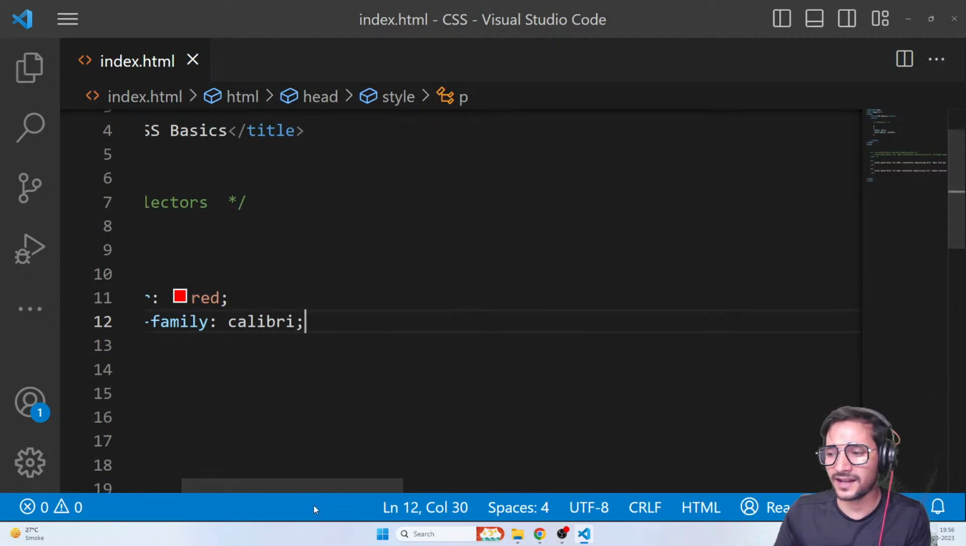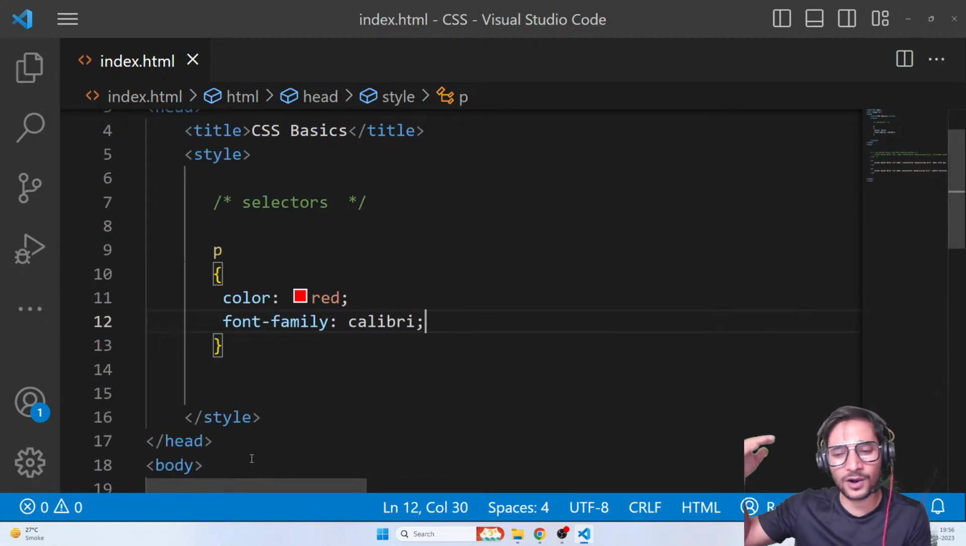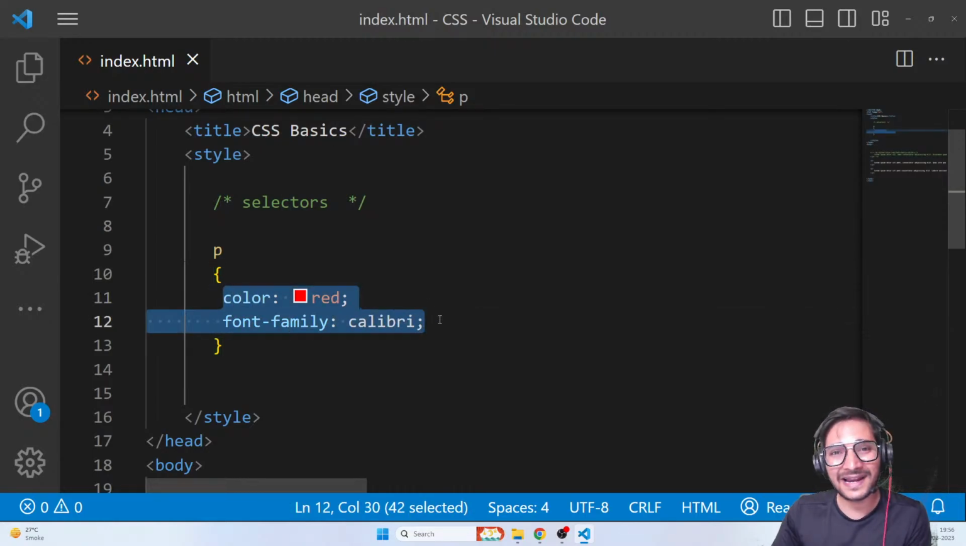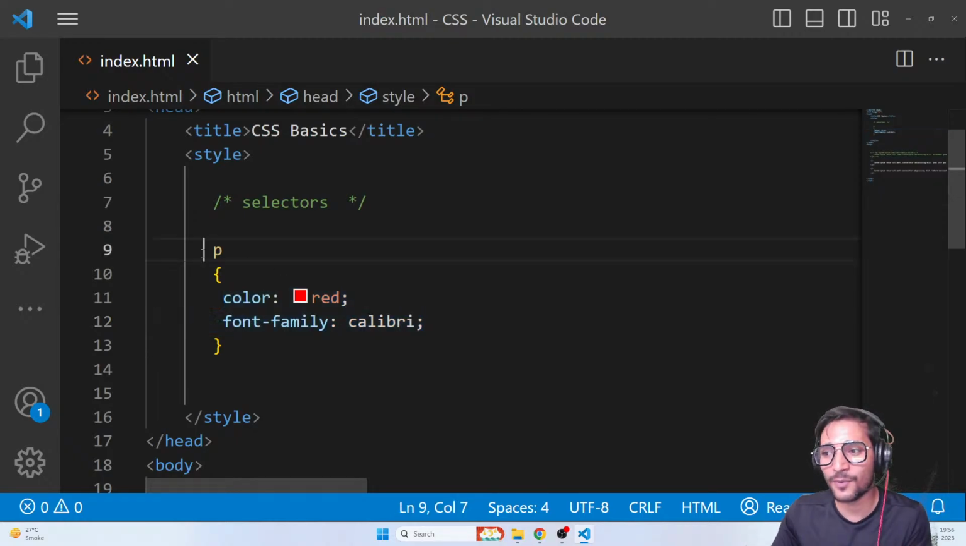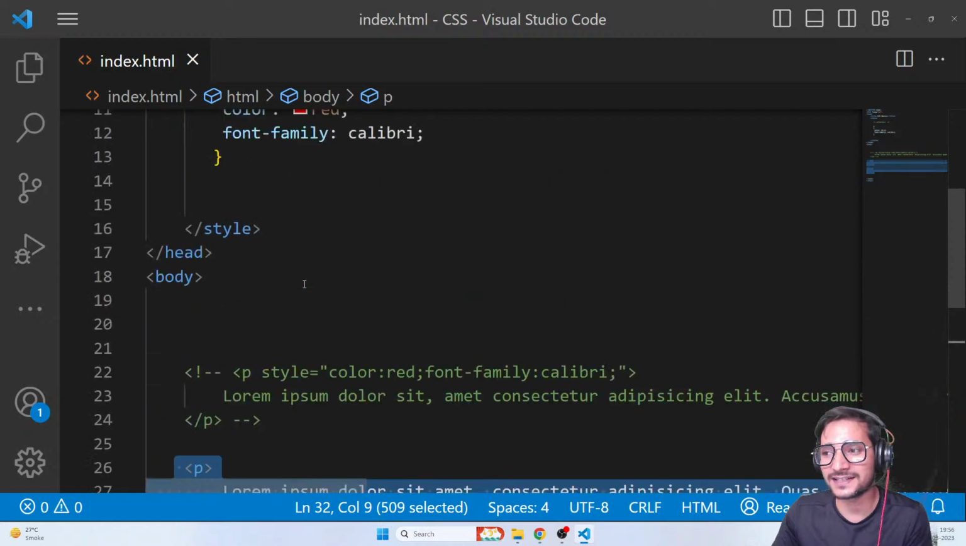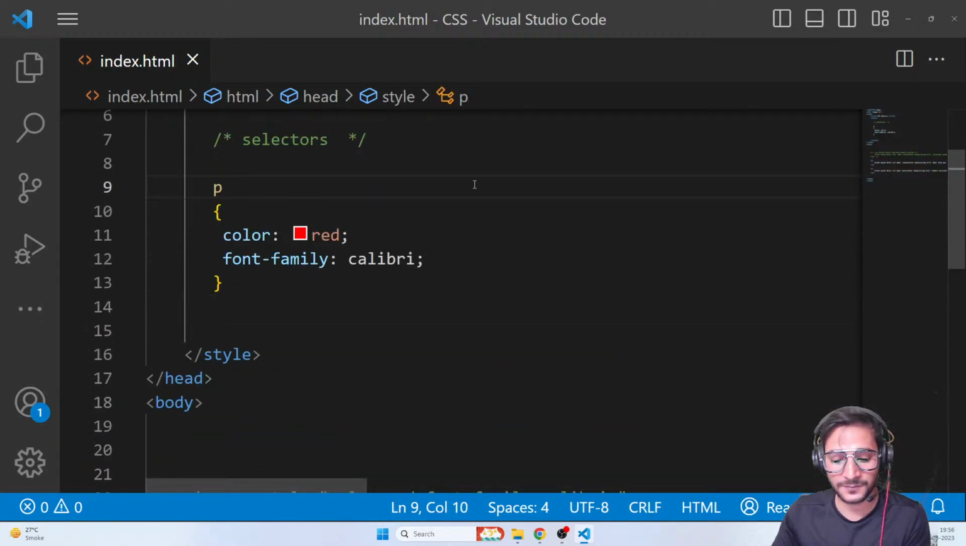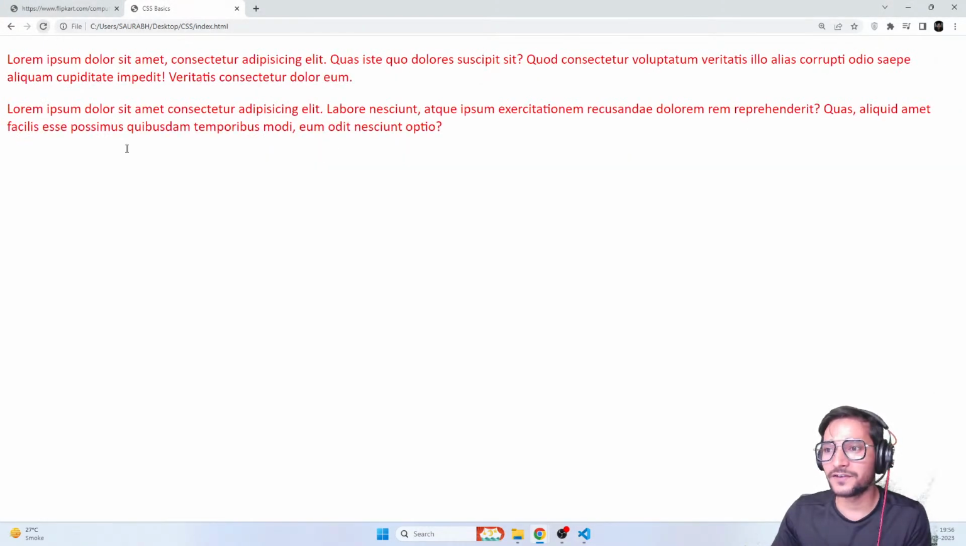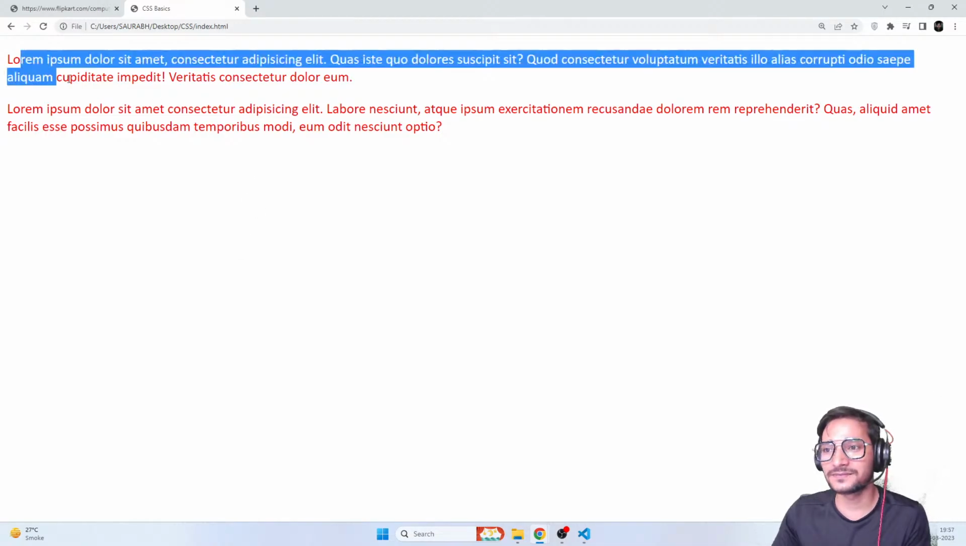And then all the properties that you want, you can just go on and on and on. Now, these two properties will get applied on any element which has the name P. So right now I have two elements with the tag name P, and that's it. Let's see if it is working. And here we go. You can see that, right?